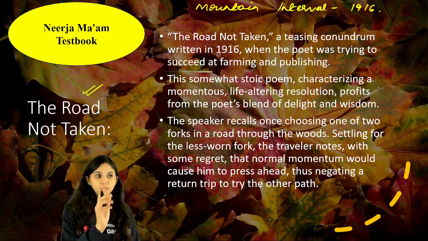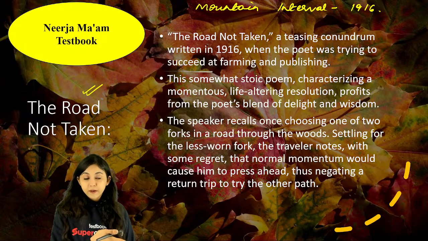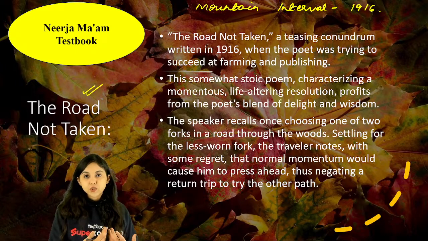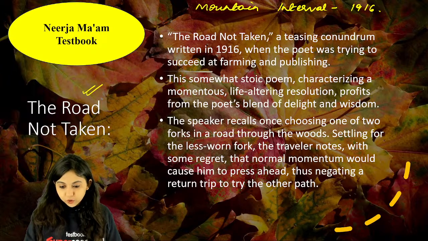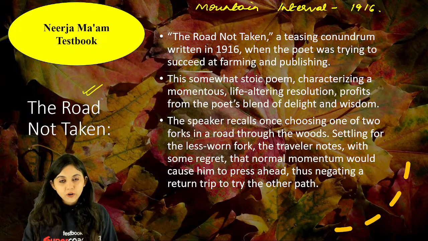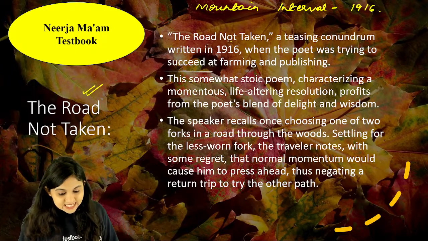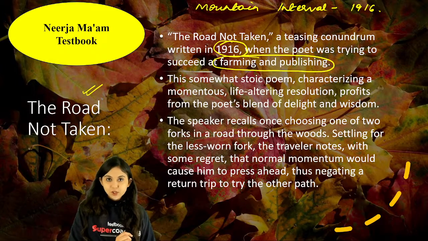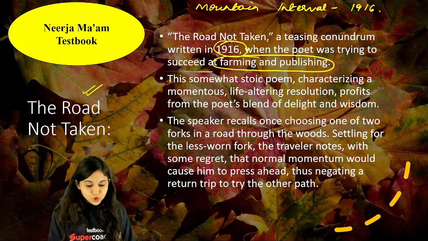Mountain Interval, the poetry collection. तो अभी तक हम लोगों ने बॉयज विल 1913 किया है। नॉर्थ ऑफ बॉस्टन में we've looked at Pasture, we've looked at works like After Apple Picking, which is talking about sleep dreaming. We've also looked at how Mending Wall is also part of North of Boston. So ये सारी चीजें आपको थोड़ी सी ध्यान में रखनी पड़ेंगी। And of course we've spoken about how Death of a Hired Man, which is telling about Mary and Warren, is also there. ठीक है। Now The Road Not Taken 1916, which is coming in. ठीक है। 1916. Now he was trying to make a choice whether I should go for farming or publishing. Okay, whether you should go for farming or publishing. So there are two woods that you're able to see, two choices that you are having.